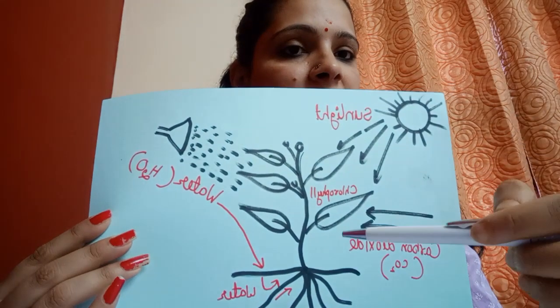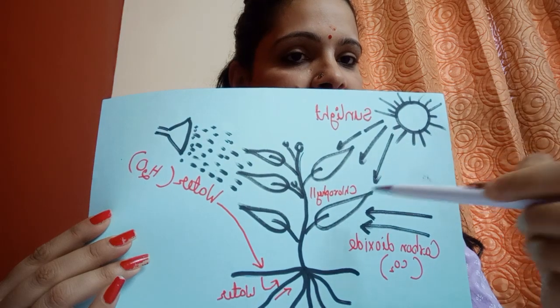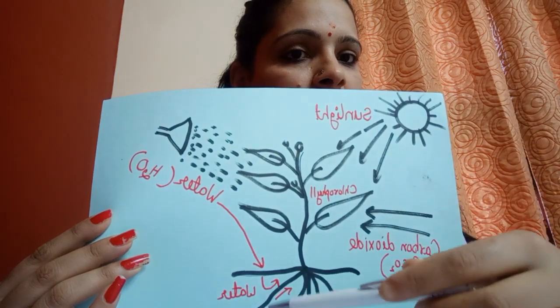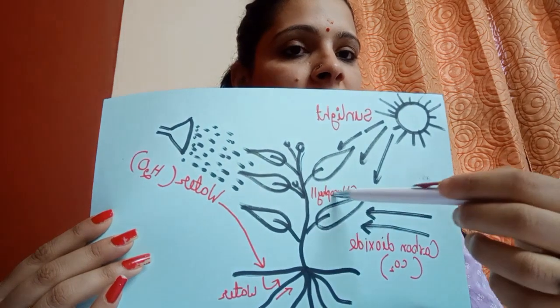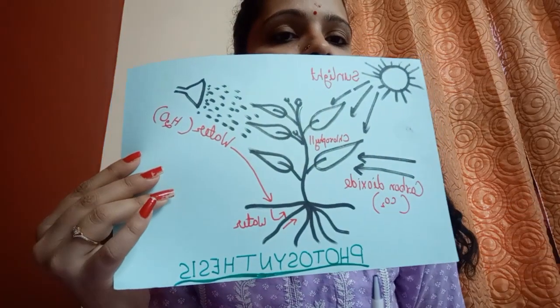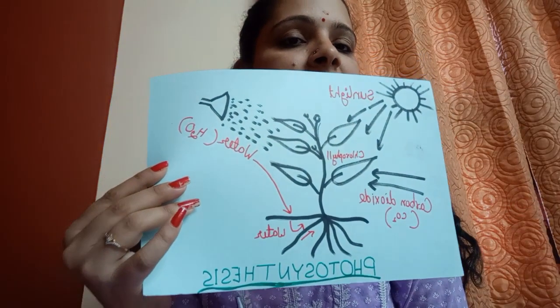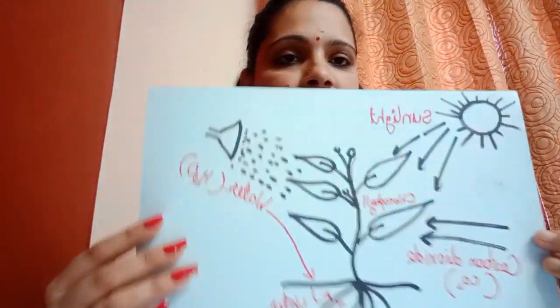अब देखो, leaves में सारी चीज़ें आ गई. Sunlight is there, carbon dioxide is there, water is there. So by the use of all these things, plants undergo the process of photosynthesis, and after the completion of this process, two products are formed. The first one is food material, and the second one is oxygen gas. This oxygen gas we take in during inhalation.